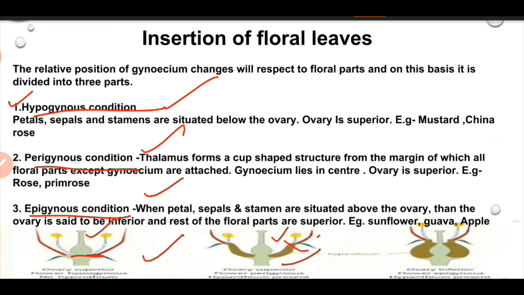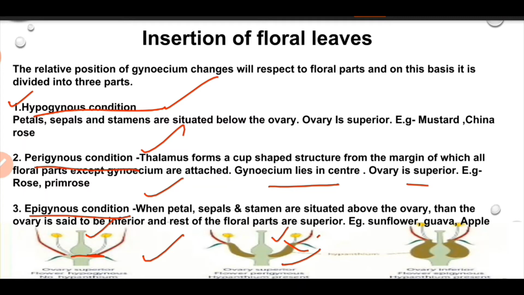Gynoecium lies in the center or tip of the thalamus, therefore it is considered superior, while the other parts are inferior. Examples are strawberry, pea, rose, primrose.